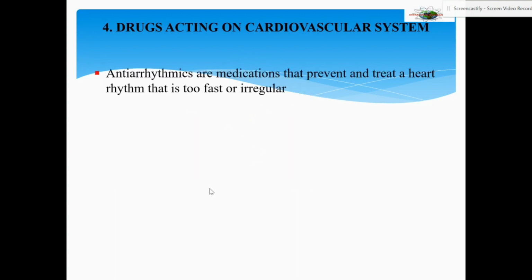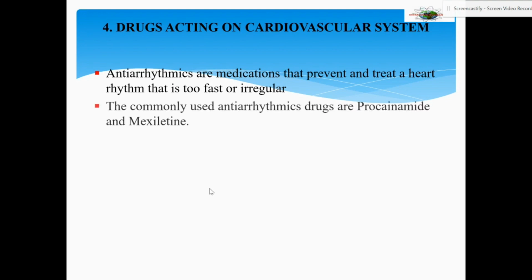That means irregular heartbeat. Antiarrhythmics are medications that prevent and treat a heart rhythm that is too fast or irregular. You call it as palpitation. When there is palpitation, the heart beats very fast. So that speed is controlled by these drugs.